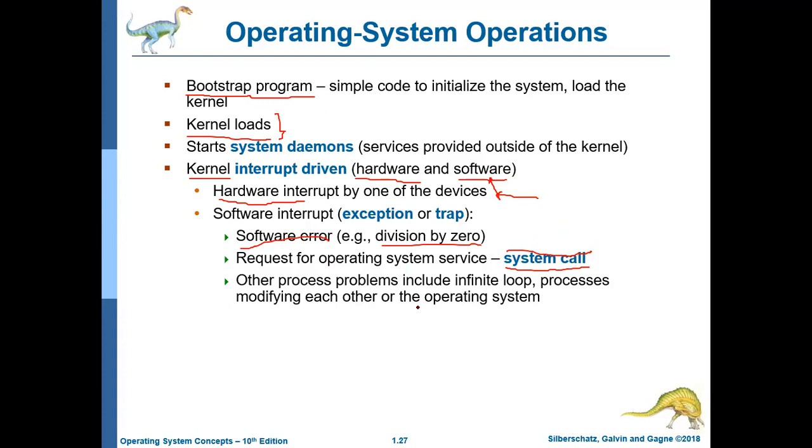Other process problems include infinite loop, processes modifying each other or the operating system. There are so many cases. So whenever we are talking about interrupts, it should not be like you are assuming that interrupts are bad. Interrupts are good here. Whenever you want some services from the operating system, you will interrupt the operating system. Always. This is a good thing.